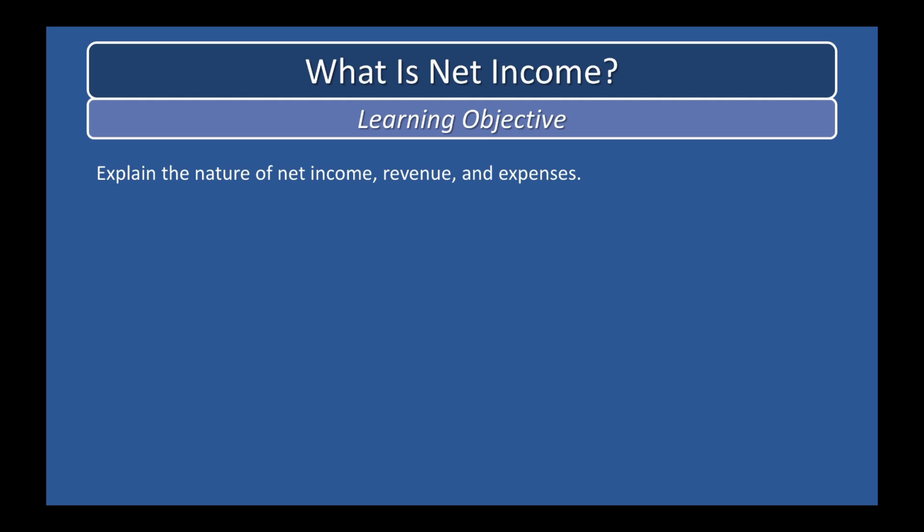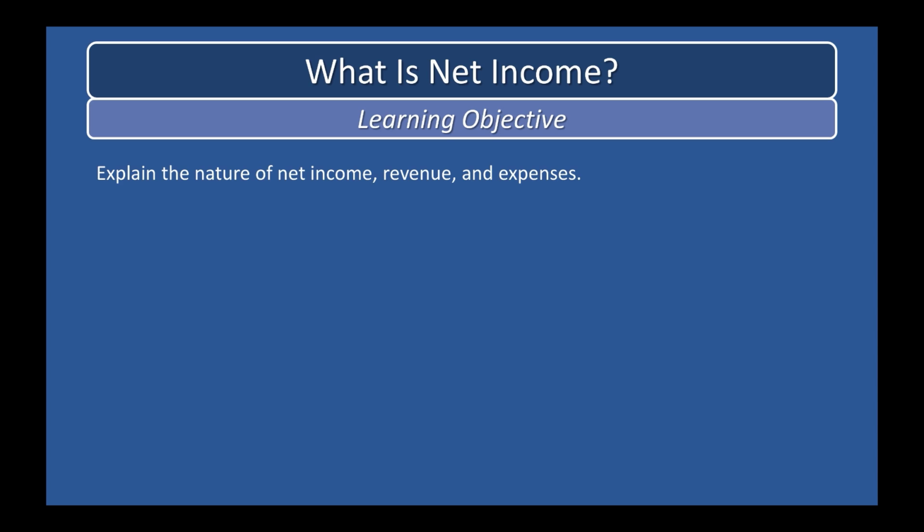What is net income? This segment's learning objective is to explain the nature of net income, revenue, and expenses. Net income is an increase in owner's equity that results from the profitable operation of a business during an accounting period. Net income also may be defined as revenue minus expenses.